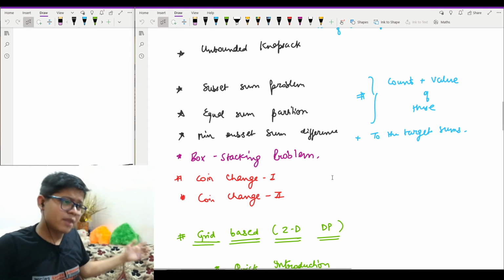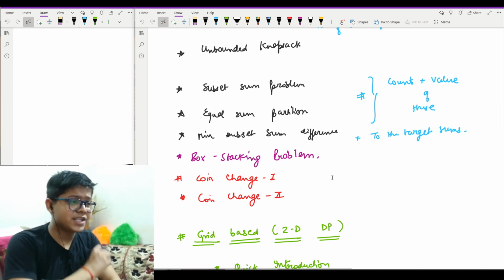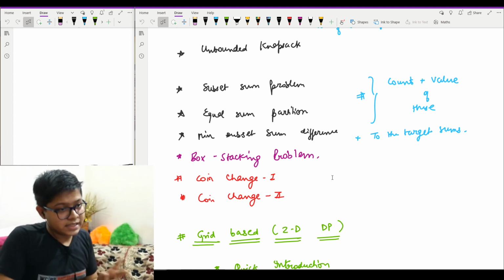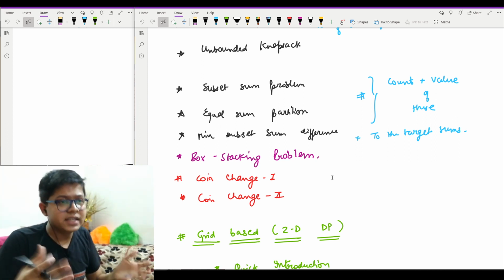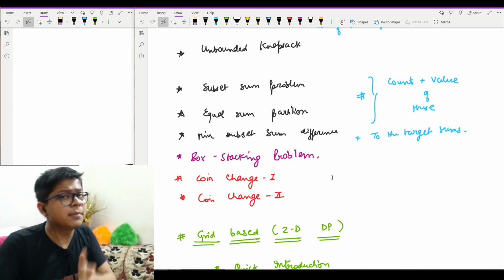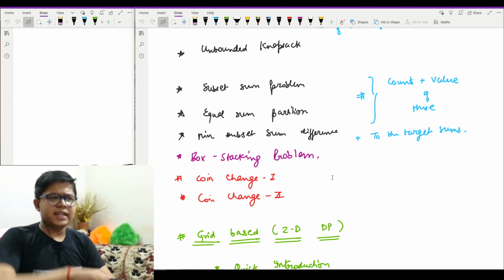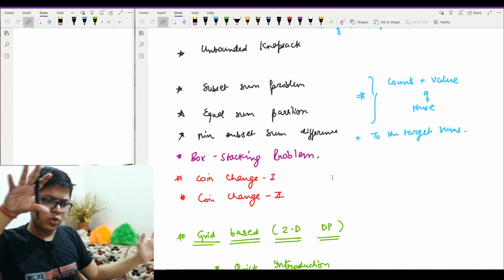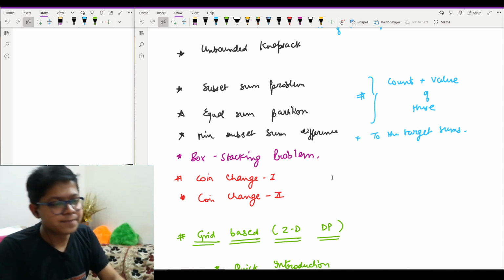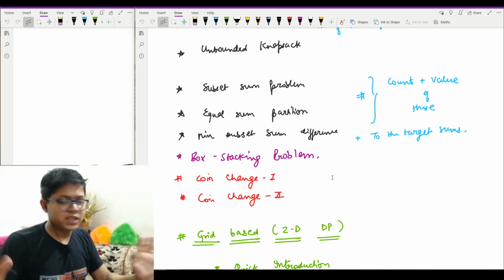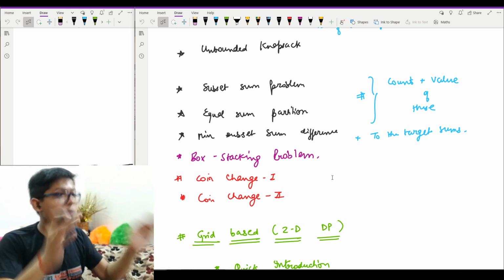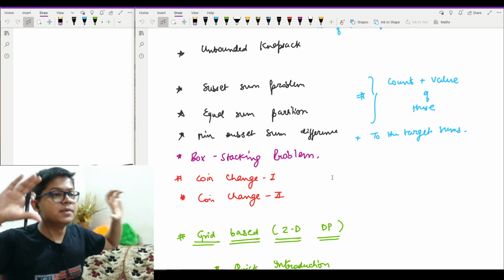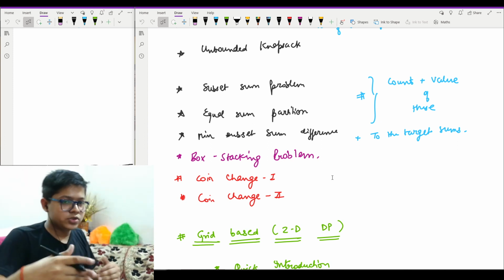Then the standard problems, which are subset sum problem, equal sum partition, minimum sum partition, and in those you will have the value of count, plus in some of these you will also find what were those numbers. And they will have a few other modifications as well, like if I had to have a sum, what do I need to obtain that particular sum. So in the further videos, you will get to know very clearly about the problem. In the beginning, I will name it, then state what the problem says, and then we will go to the solution.